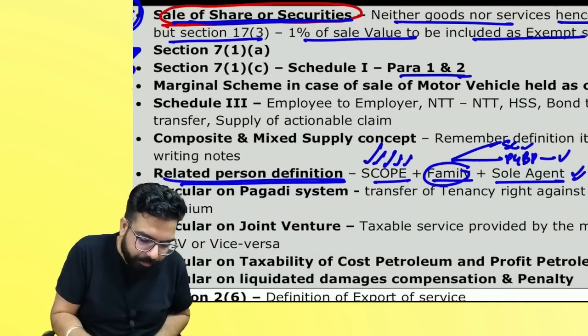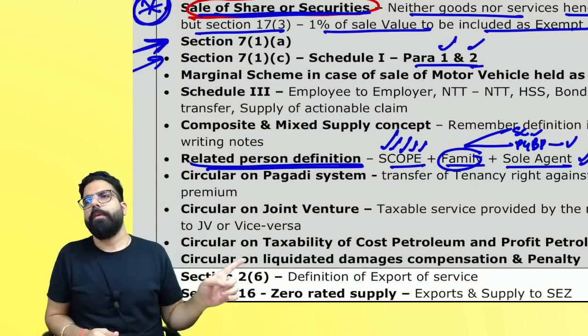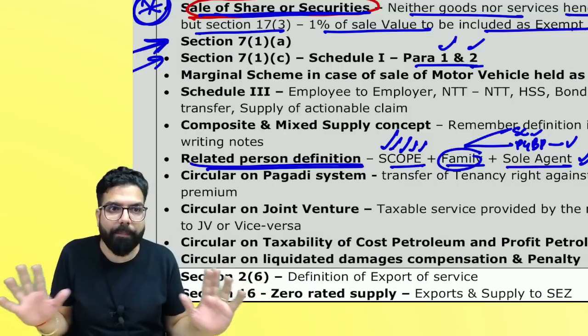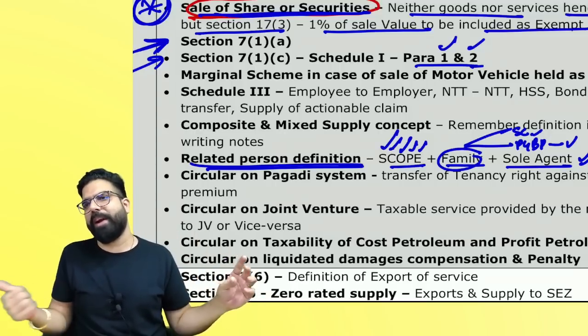The next one. So these two paragraphs are the most important paragraphs. Number one, I'm not discussing everything. I'm telling you what are the important points we see. Number one is permanent transfer of business asset when ITC has been availed.